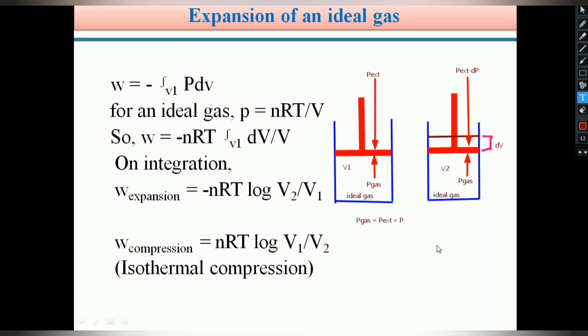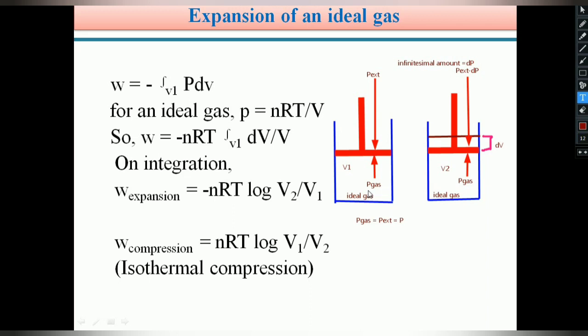Suppose we decrease the external pressure P ext by an infinitesimally small amount, let it be dP. Then the pressure inside the cylinder is more, therefore expansion of the ideal gas takes place.